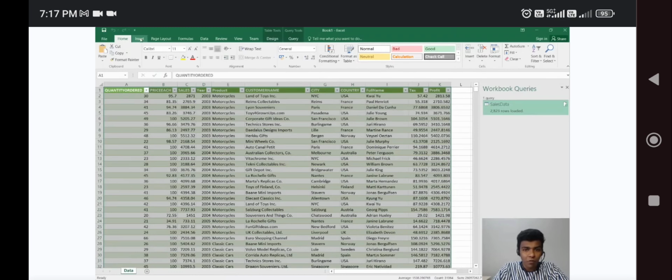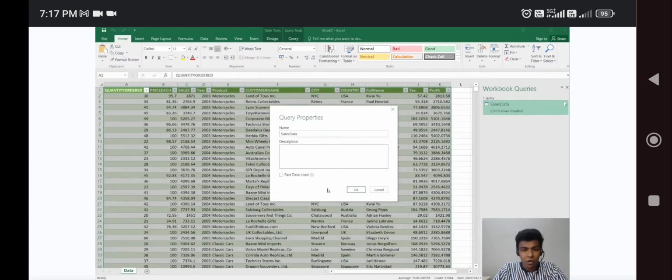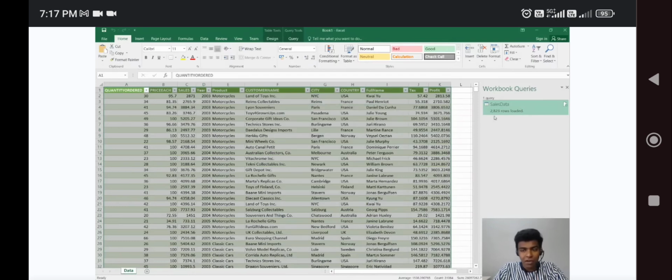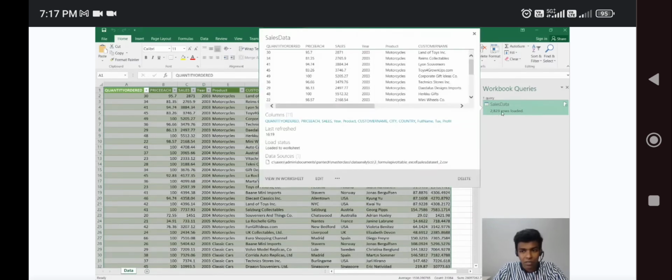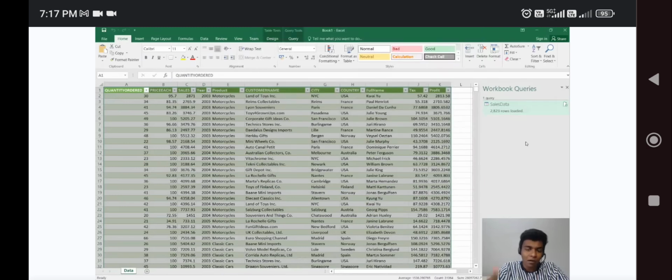First of all, the data set has already been selected. If you right click and go to properties, here we'll have 2008, 233 rows. Yeah, we got this. Here is the data source, where it is taking this data from a certain directory. If you want to add, you can add and you can merge it also.